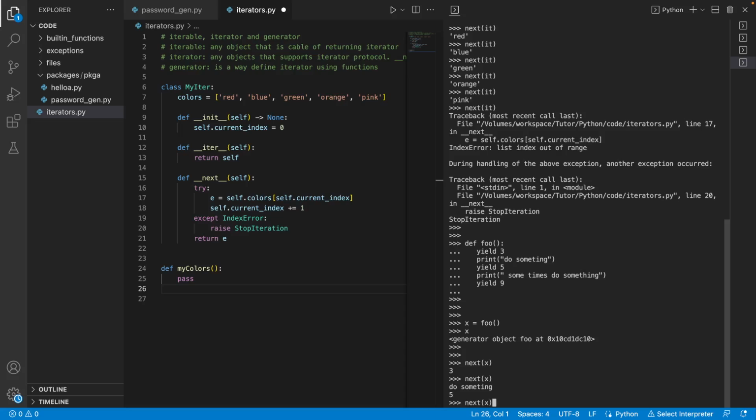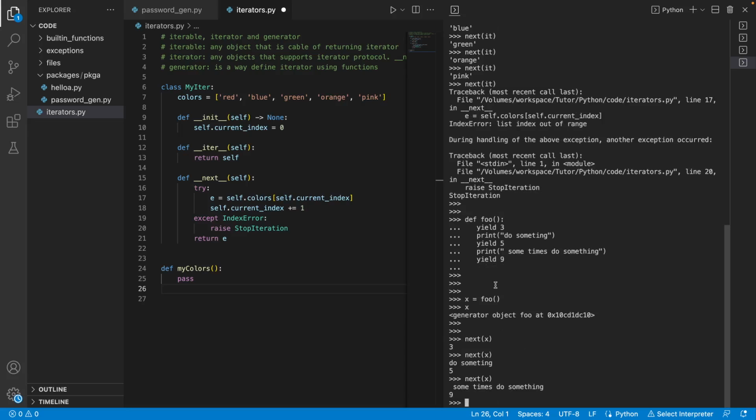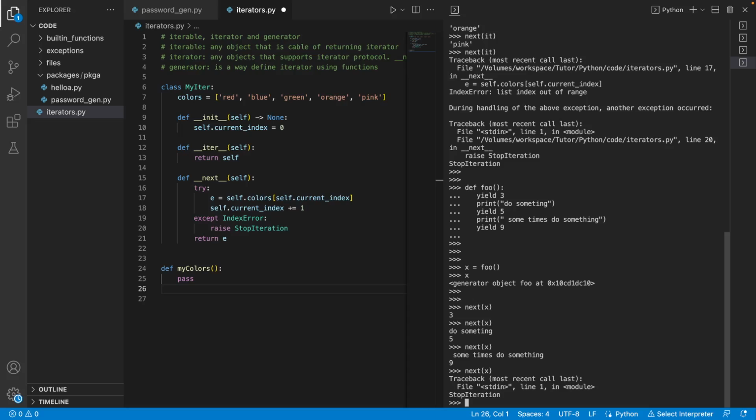If you do this again, it will execute all the statements between the previous yield and the current yield. When it encounters a yield it returns that value and stops, and when all yields are finished you get the StopIteration exception.